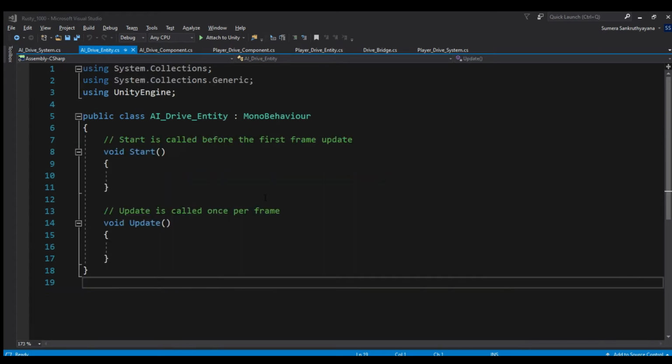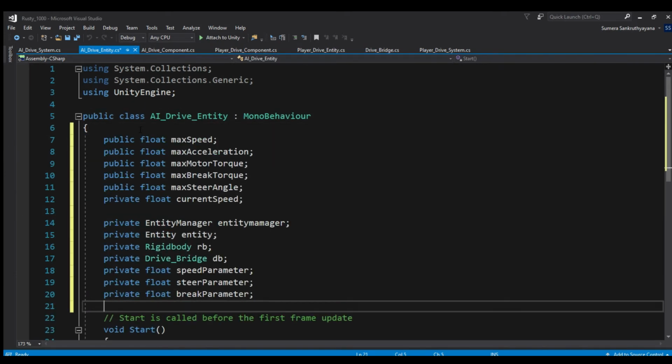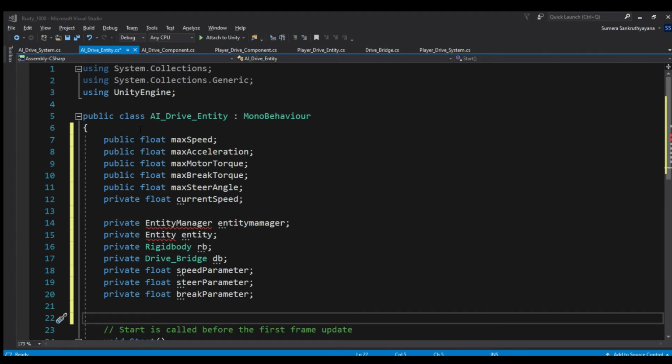Finally, we'll build our AI drive entity, which is almost similar to that of player drive entity. Let's again copy the variables and methods, and we will modify them as needed for our AI drive entity. We are going to need placeholders for agent and destination game object, as well as variable to hold the distance between agent and vehicle. Let's declare them.